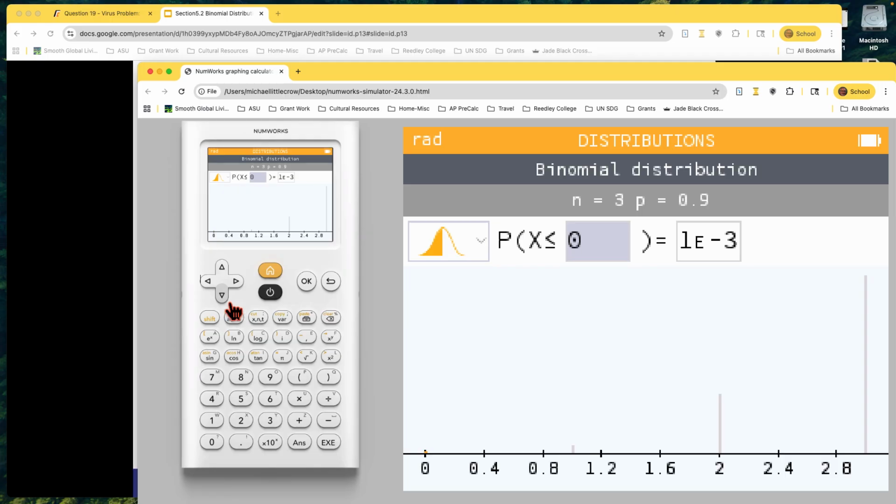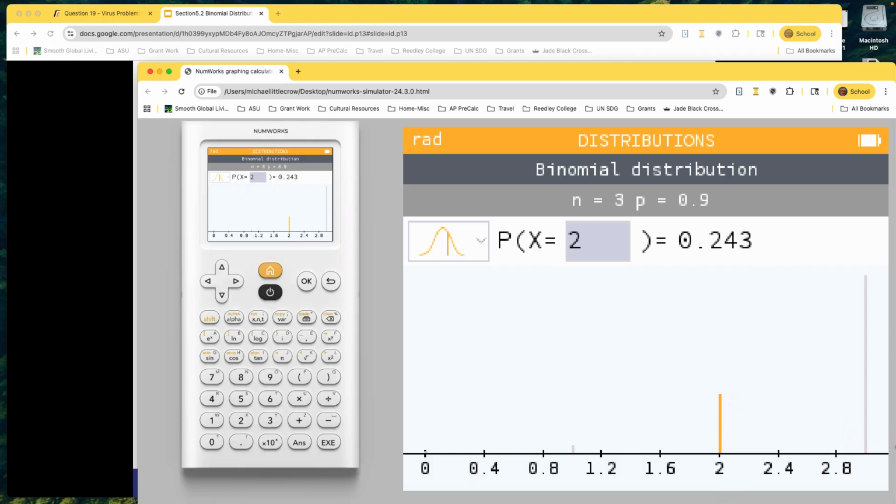And then when we come here, we want exactly 2. So we use this tool, which is going to give us the exact value. And we put in 2. And it tells us that's 24.3%, 0.243. And we see the picture here.